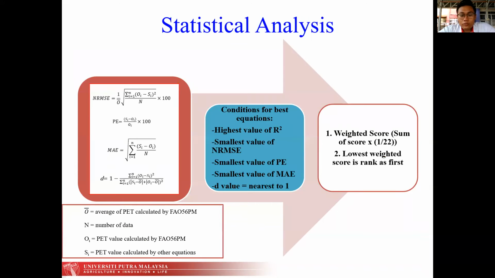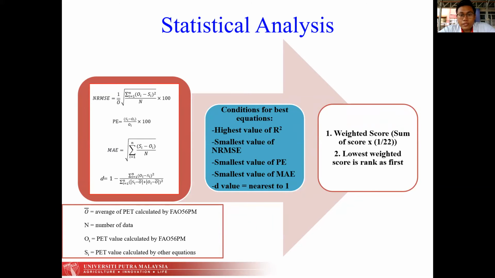Lastly, I will do the statistical analysis. I will be using five indicators. First is R squared, which can be obtained from Excel automatically. Next are NRMSE, PE, ME, and D. For choosing the best equation, they have to satisfy these few conditions.